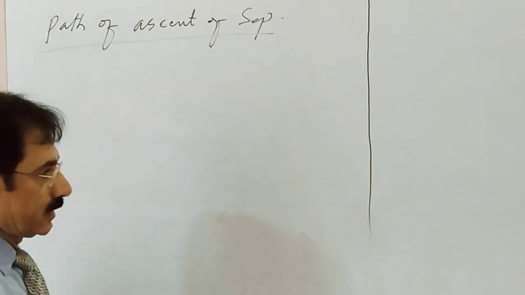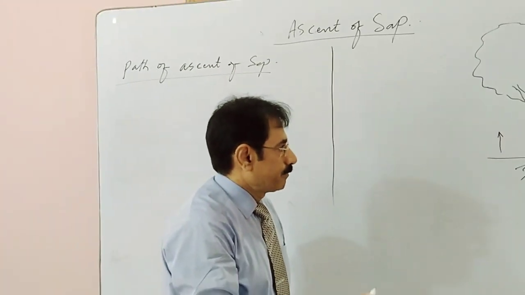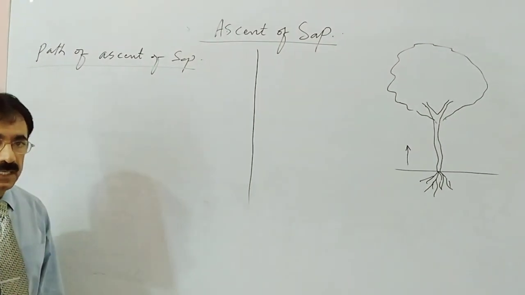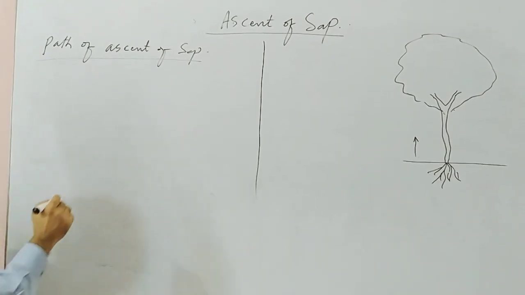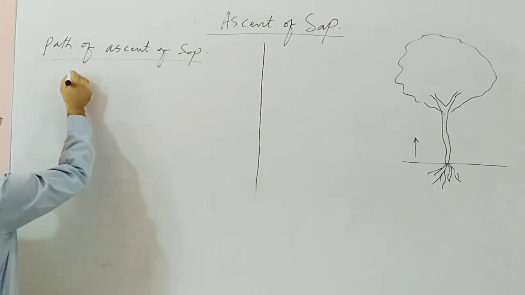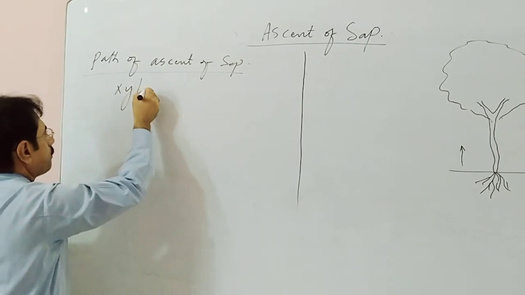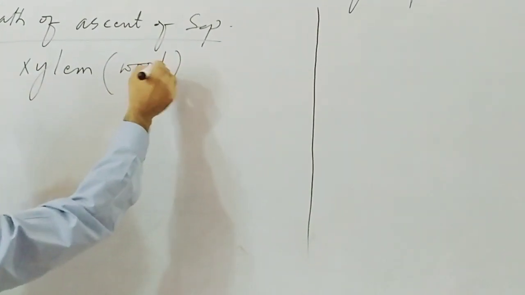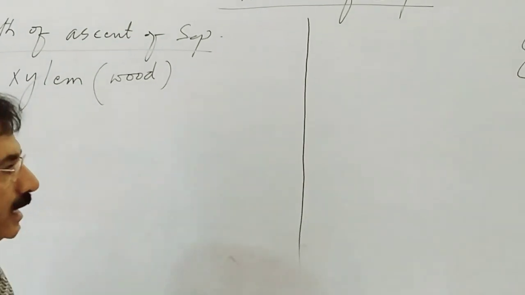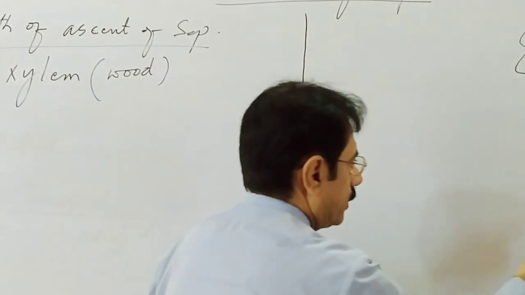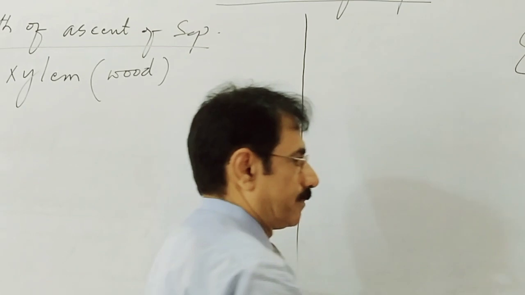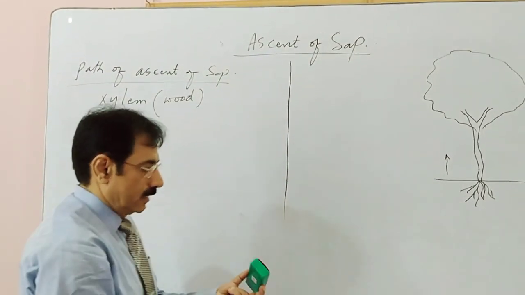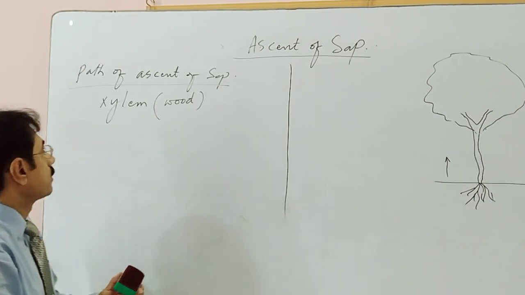Path means the way. What is the way through which the water moves? The path of ascent of sap is the xylem. Xylem means wood. The xylem, or the wood, is the path of water movement, including the essential minerals.